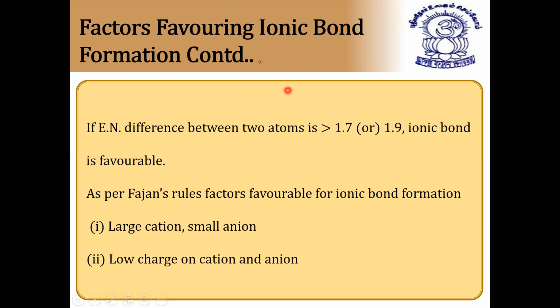For example, take cesium plus: it has a high atomic number, being the last element down the first group apart from francium. Take the anion F minus. And suppose you take sodium plus, which is at the top of the pair, the first group element, and F minus.